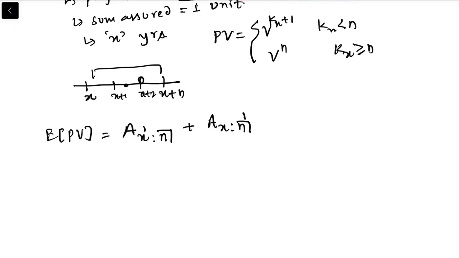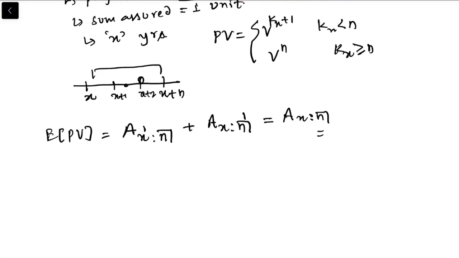All right, and we have a notation for this, A_xn. When there is a dash on top of x or n, then you can understand that is either term or pure endowment, and when there is no dash at all, then that is endowment simply.